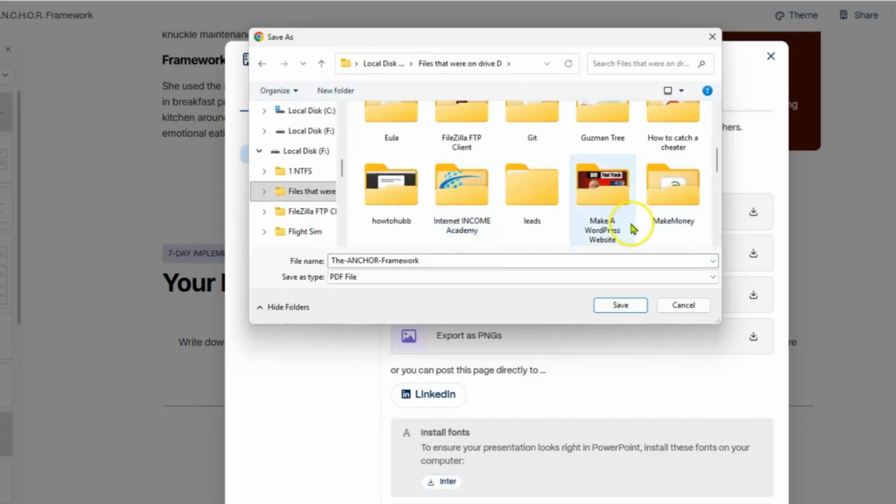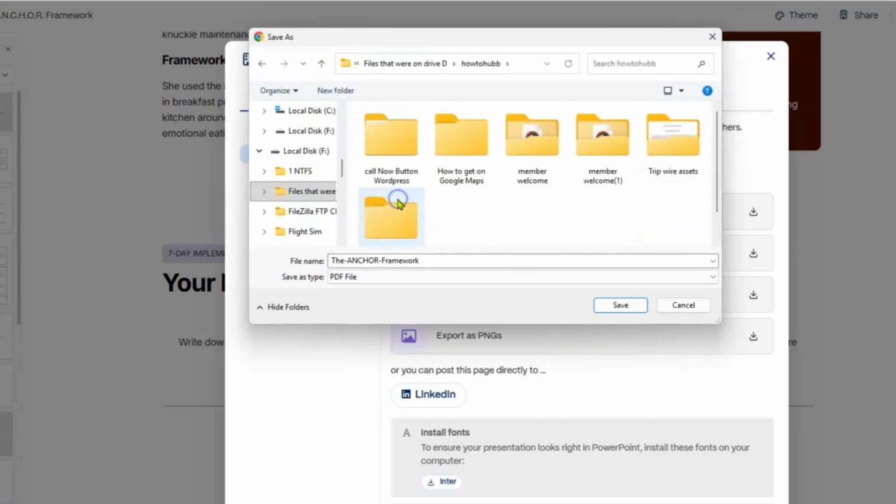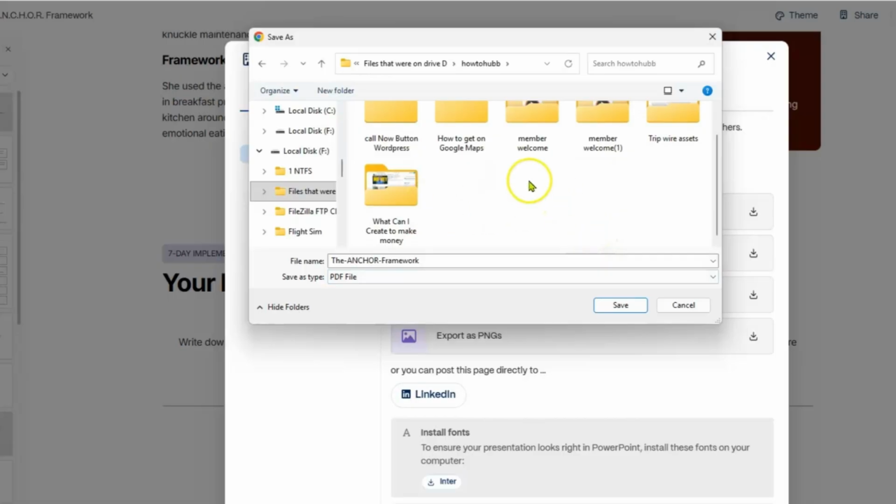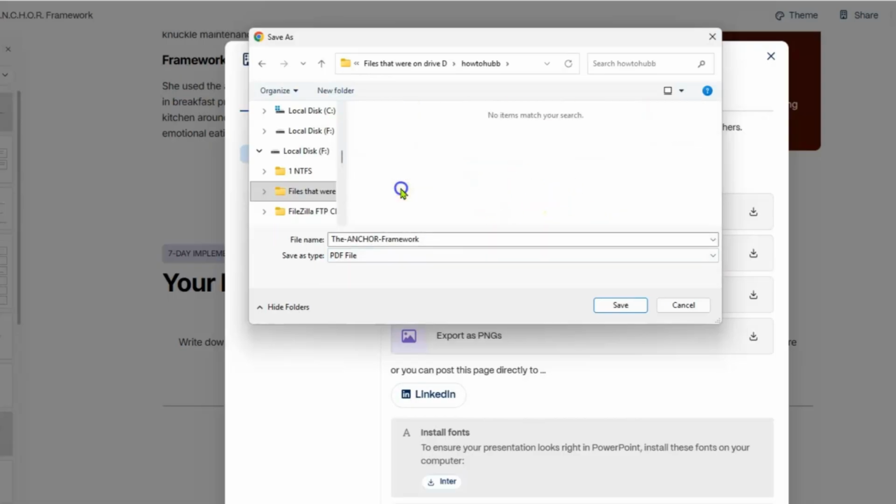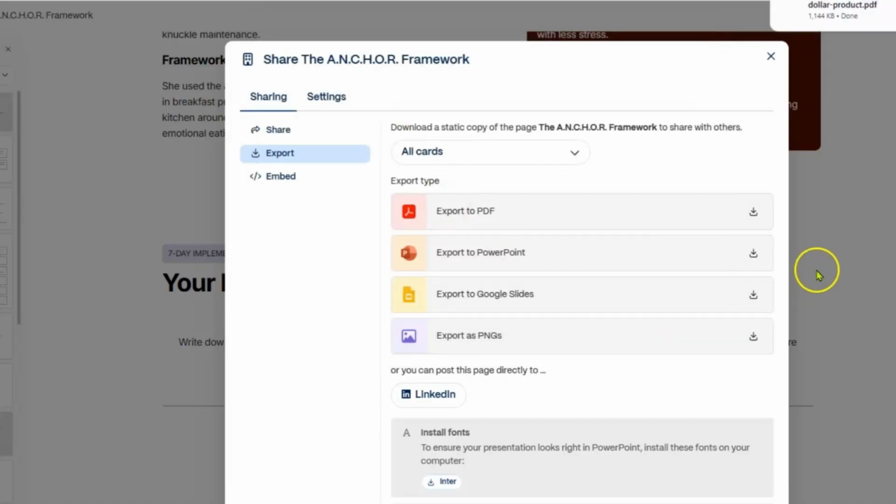Let's go to my how-to hub right here, and let's go to my folder that I made. Remember the folder, what can I do to create online? And so we can call this the Anchor Framework. This is going to be the 90-day, $19 product. And I'm going to save it right in there. So now you can use that PDF. You can sell it online. You can do whatever you want with it.